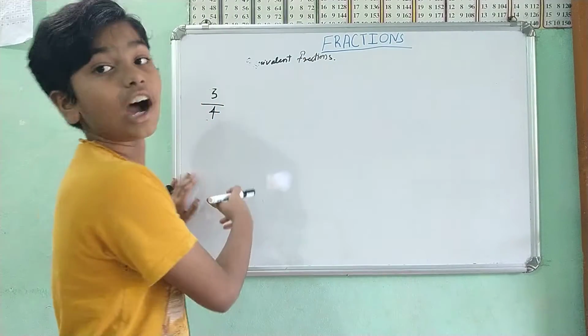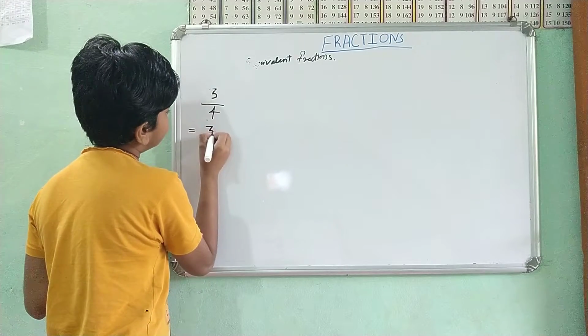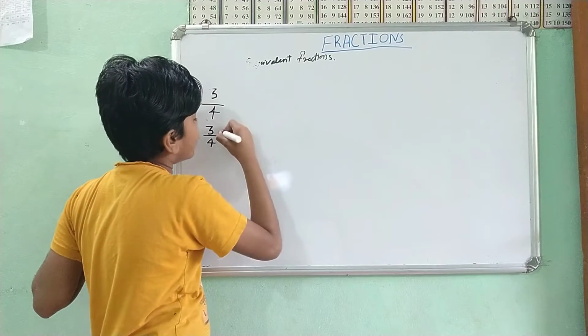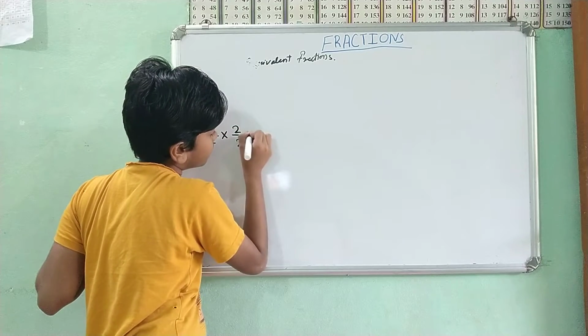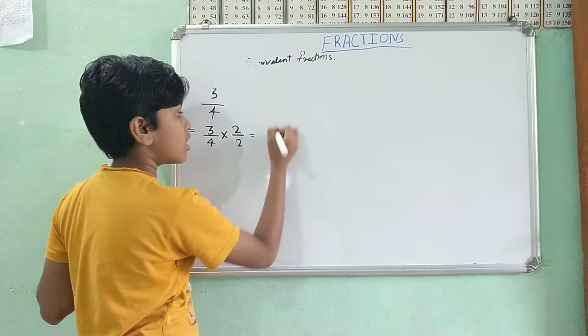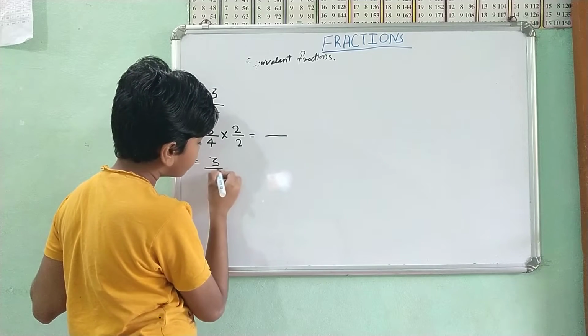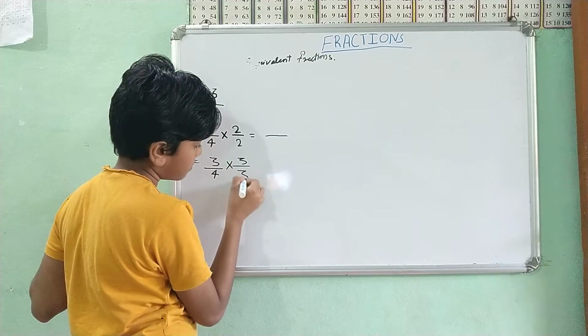So now 3 by 4. What we're going to do is take 3 by 4 and multiply it by 2 by 2. Then you're going to take 3 by 4 and multiply it by 3 by 3.